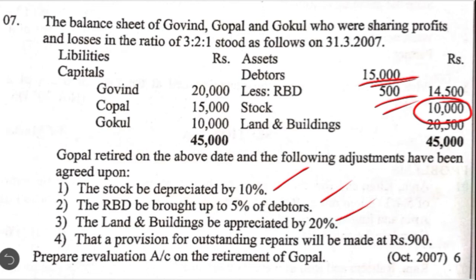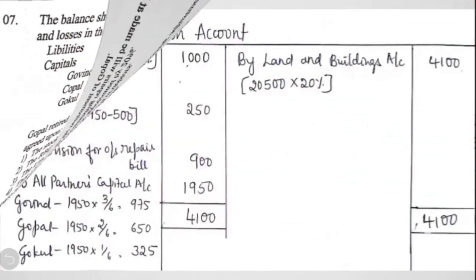Then the third one, the land and building to be appreciated by 20%. So you have to increase the value of land and building because there is appreciation to the extent of 20%. The book value of land and building is 20,500. On that you have to calculate 20%. Okay, and we also have to create a provision for outstanding repair bills to the extent of 900. So you are making a provision against a liability. Again, that results in revaluation loss. Okay, so let's see how to prepare the revaluation account now.